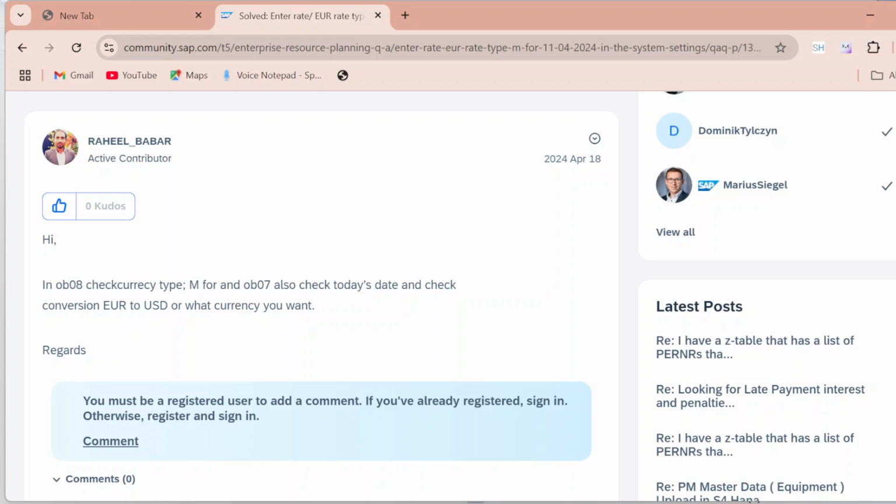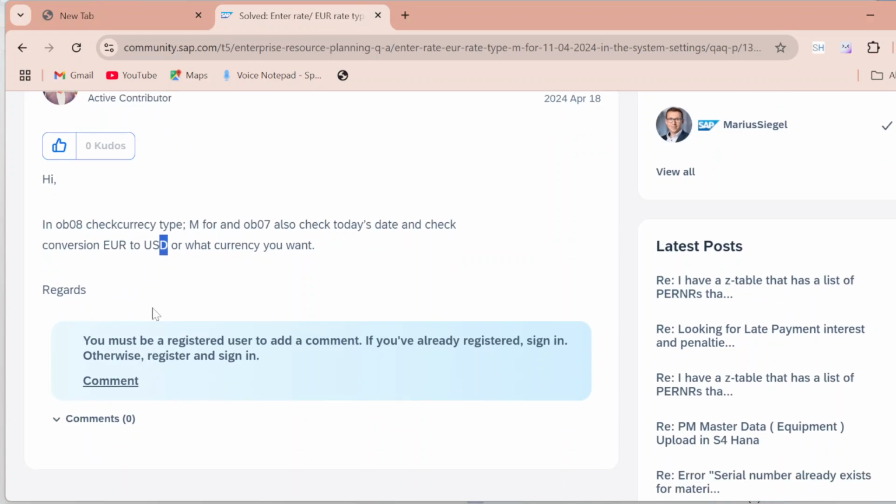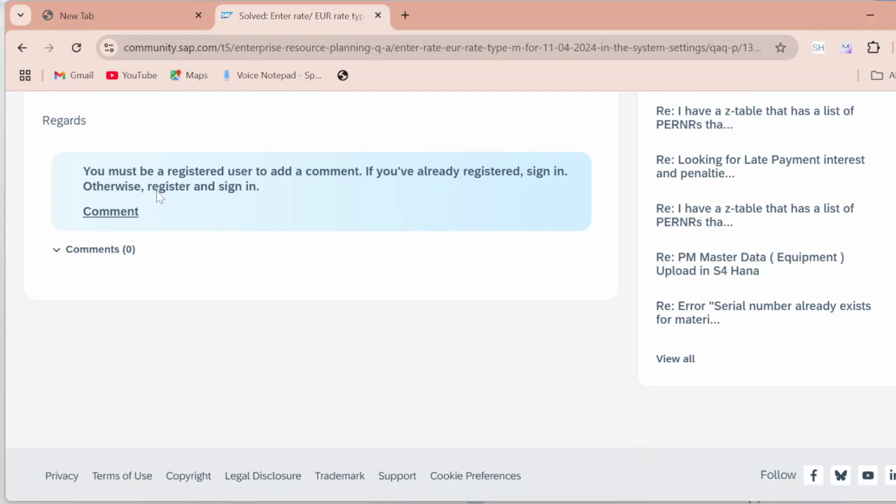So many users will give solutions. Sometimes the same error can be resolved by so many methods, because the same error can have multiple reasons. In that case, he is saying just go to OB08, check the currency type, it should be M. And in OB07, just check today's date and convert Euro to USD, whatever error we are facing. So like that, you can read blogs, right?